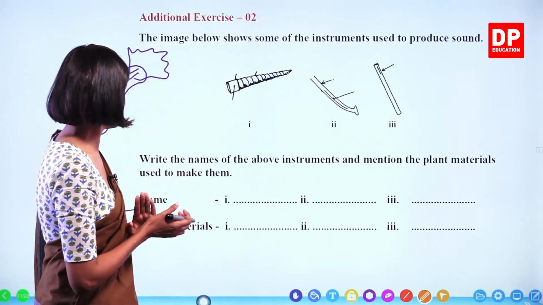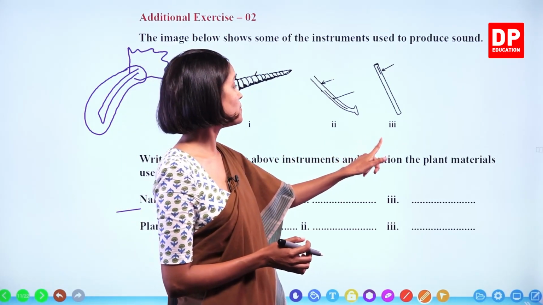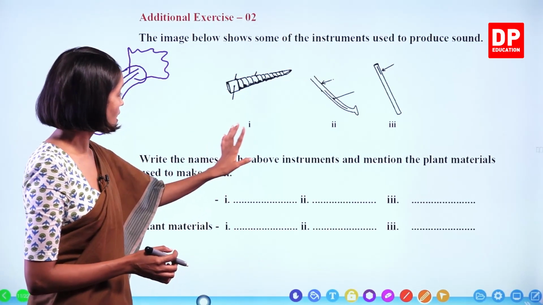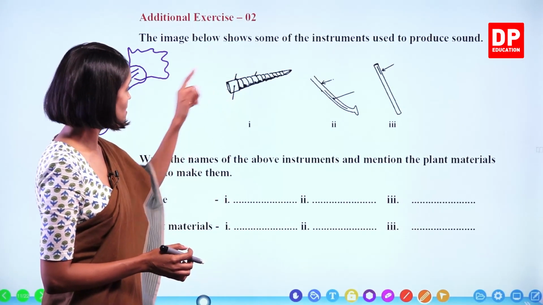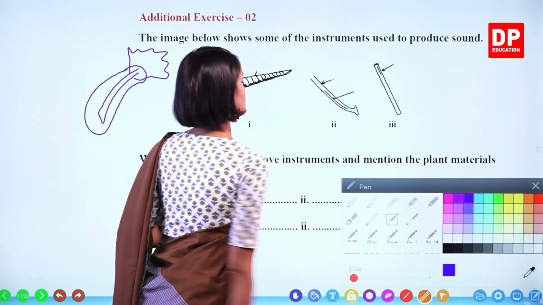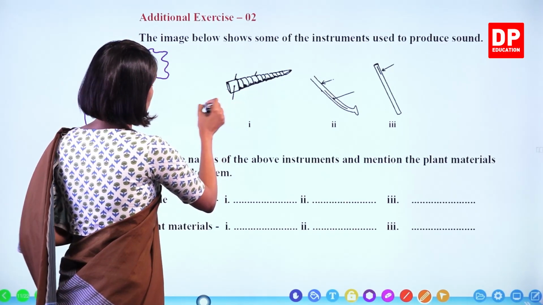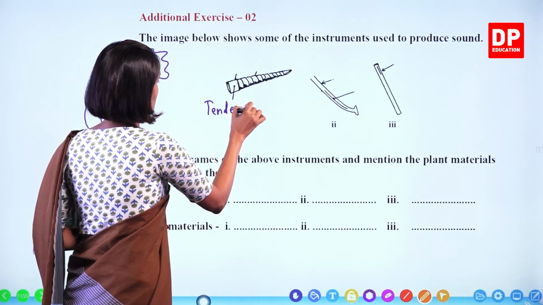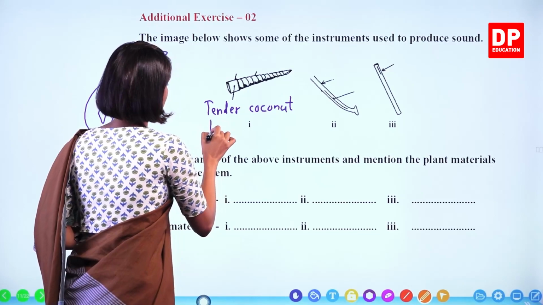So what do we have to do with this one? Write the names of the above instruments and mention the plant materials used to make them. Name them and then write the plant materials used. First we label these things. Right. So what is this? This is made using tender coconut leaves. Coconut leaf.